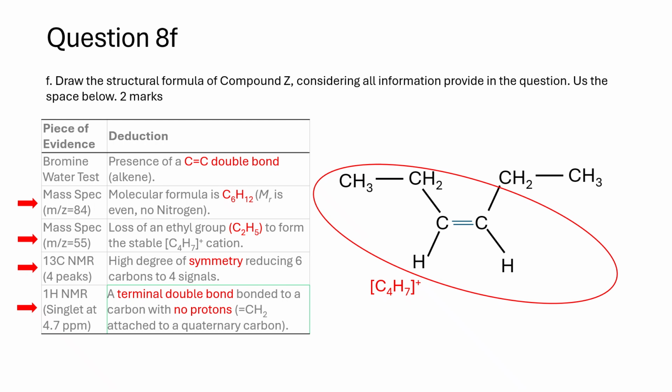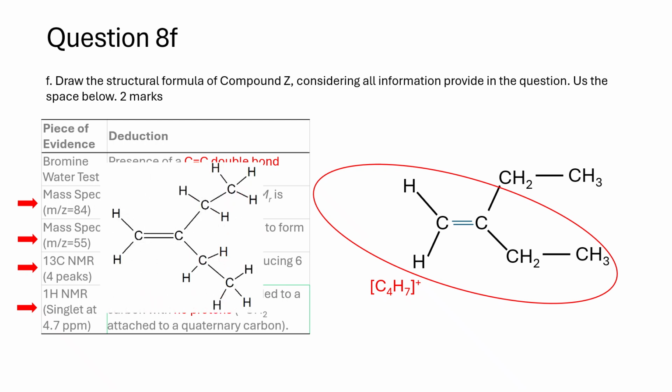1H NMR, singlet at 4.7 ppm: a terminal double bond bonded to a carbon with no protons, =CH2 attached to a quaternary carbon.